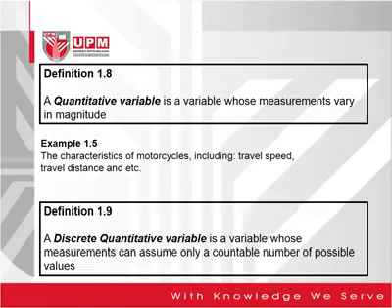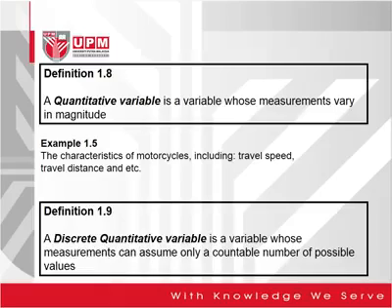Variables can be classified as quantitative variables or qualitative variables. Quantitative variables are variables which are measurable, and they can be divided into two types: discrete quantitative variables and continuous quantitative variables.